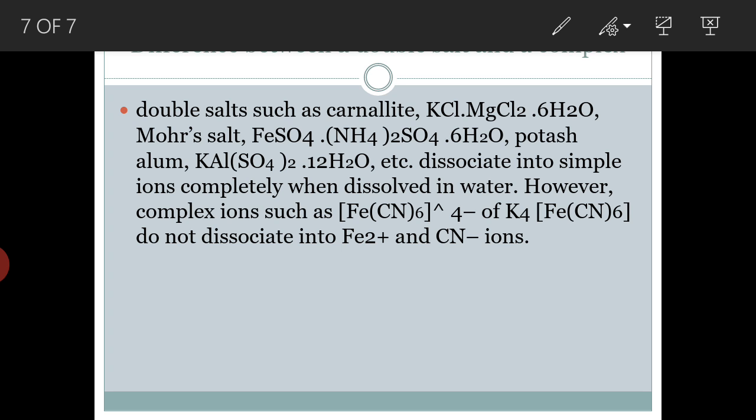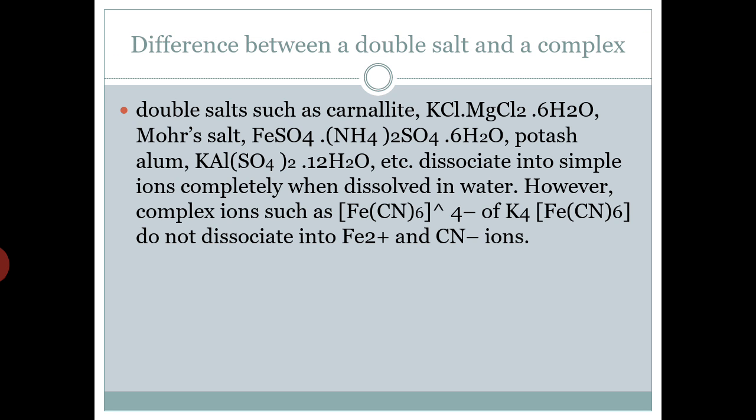So here the Fe does not dissociate into Fe2+ and cyanide negative ions when it goes into solution. So whatever is within the coordination sphere does not lose its identity when it goes into the water. Okay, so the complex ion remains intact when dissolved in water. This is the basic difference between the double salt and complex.